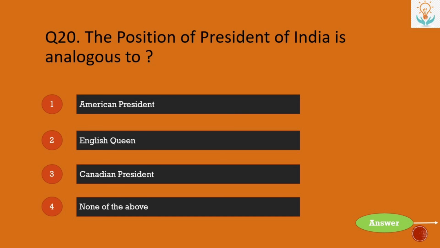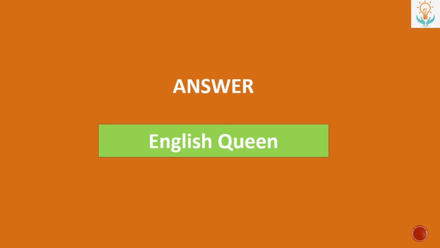Next, the position of President of India is analogous to number 1, American President. Number 2, English Queen. Number 3, Canadian President. Or number 4, none of the above. So the answer is English Queen.